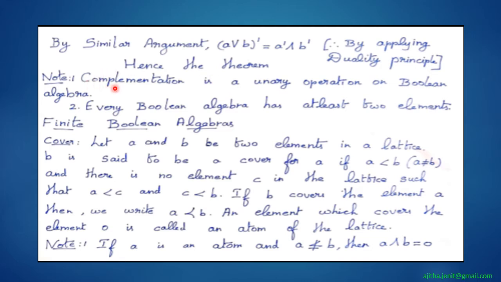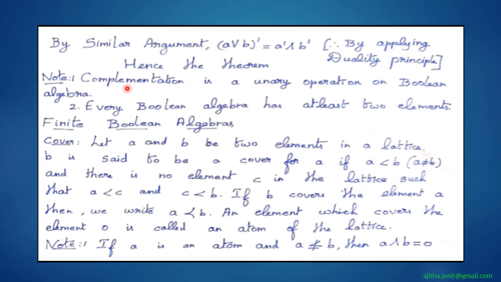Now note this point. Complementation is a unary operation on a Boolean algebra. A unary operation is one which involves only one element, and one that involves two elements is called a binary operation.